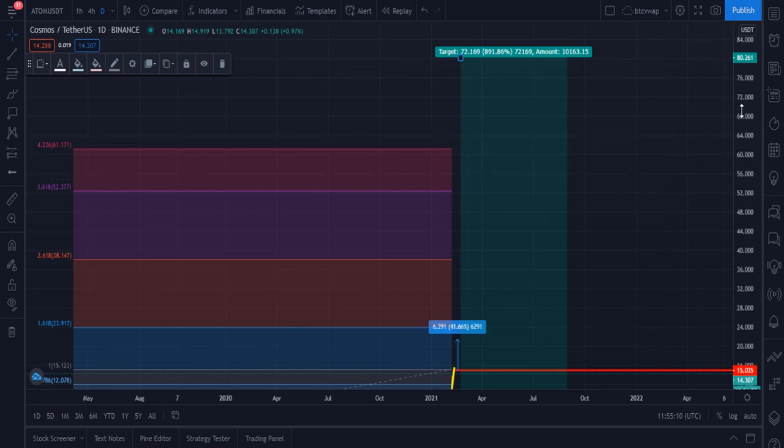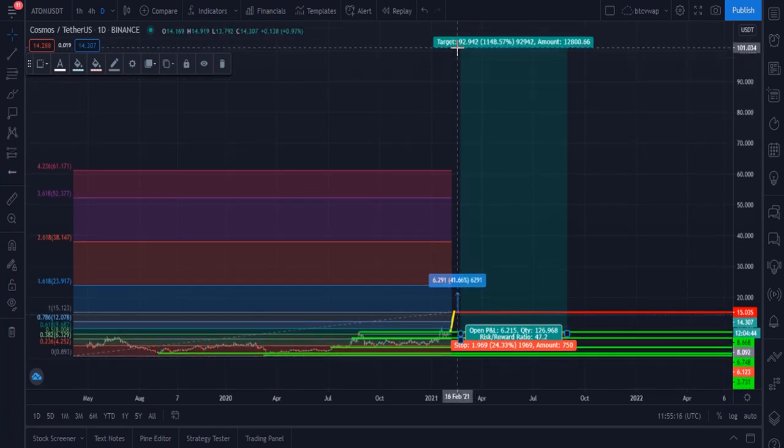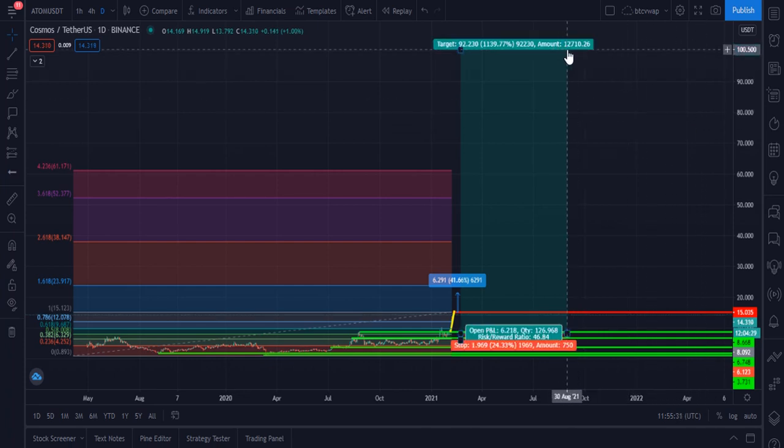And I think within 1.5 years, it has to hit this level, which is the $100 level, within 1 to 1.5 years. It should give you 1100% profit if you buy at the $8 price and put your stop loss at $6.1. This is the target for 1.5 years. I think you have to hold for 1 year to 1.5 years, and it will give you 1100 to 1200% profit. These are my realistic targets. I am not creating any hype, and these are very realistic, I think.